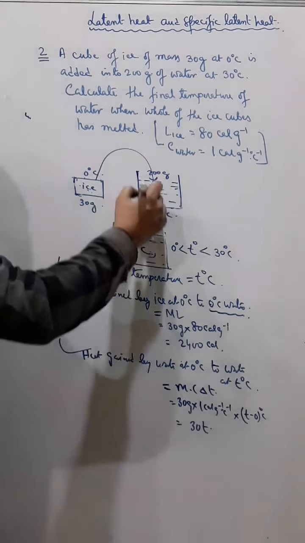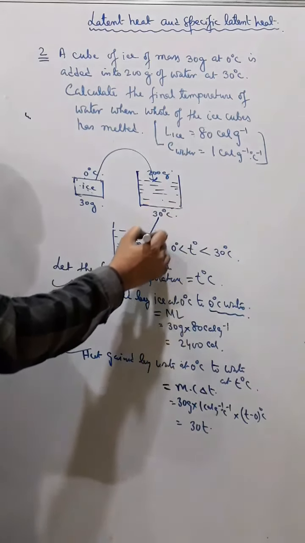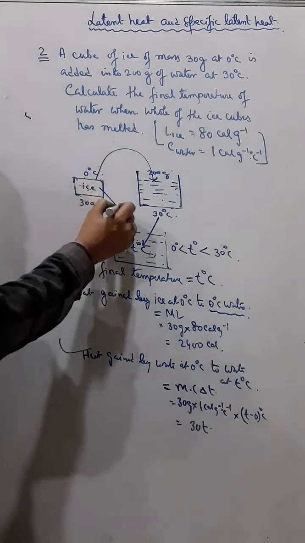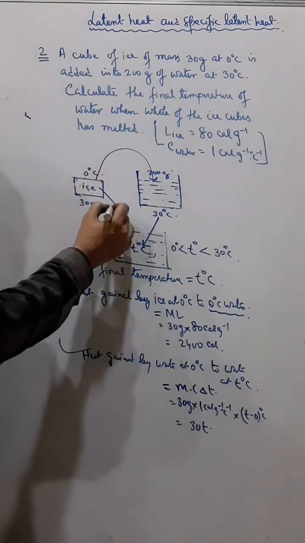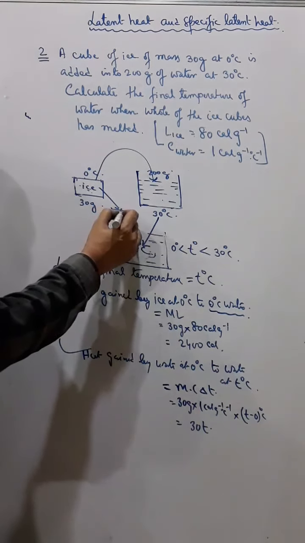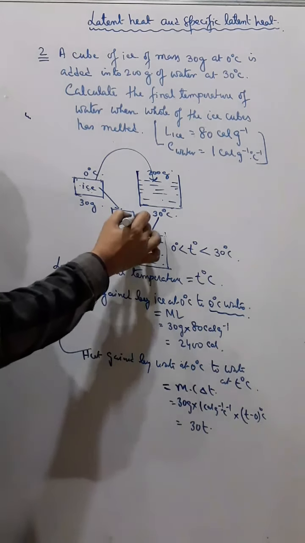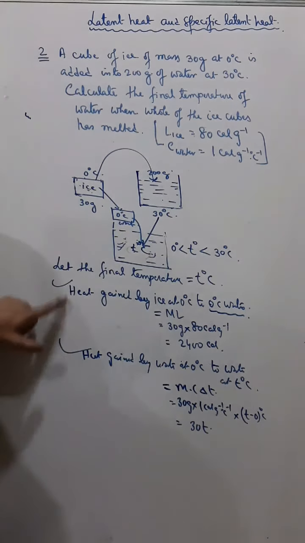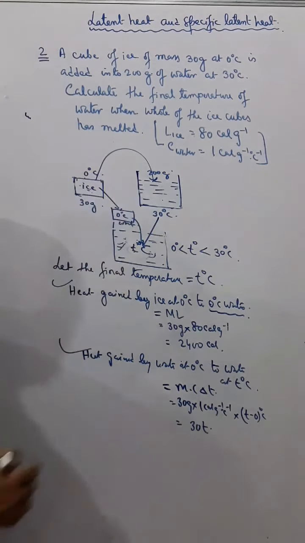And this water is actually reaching from 30 degree to T degree only. So ice in 2 steps and this water in 1 step.